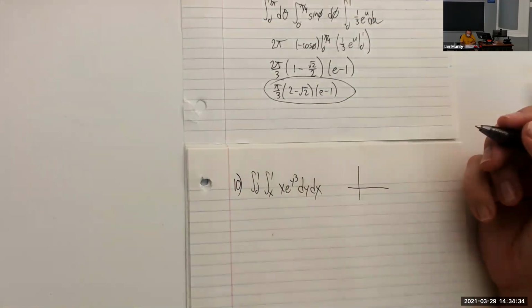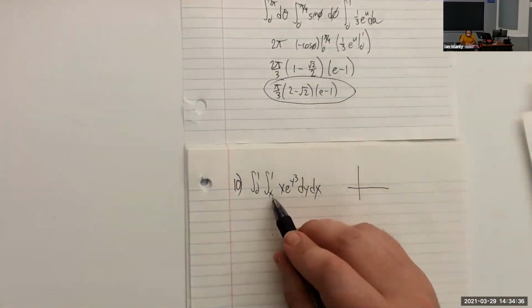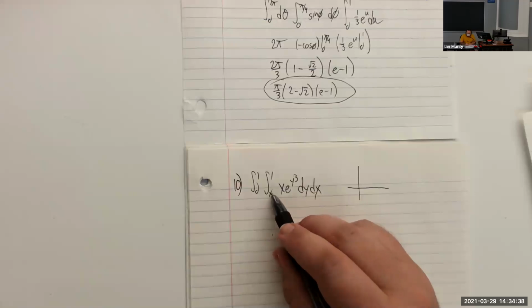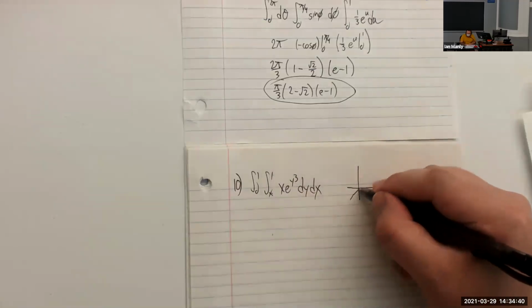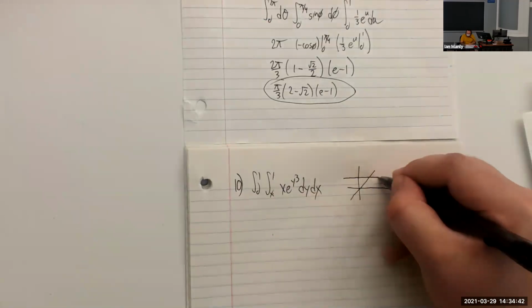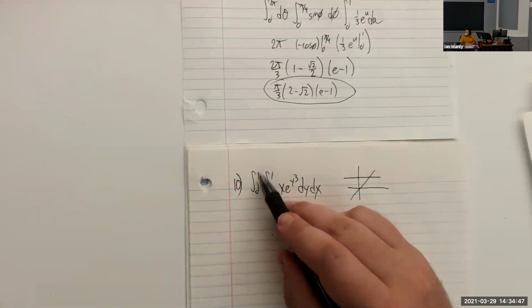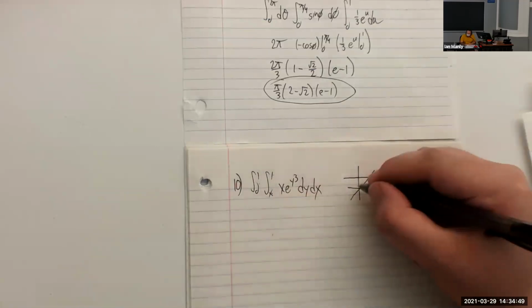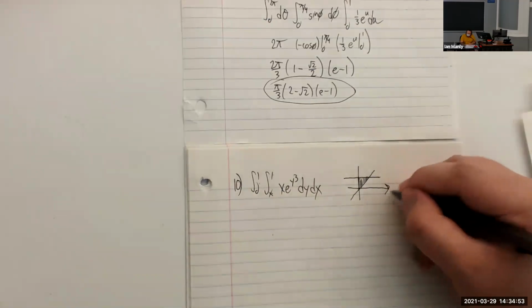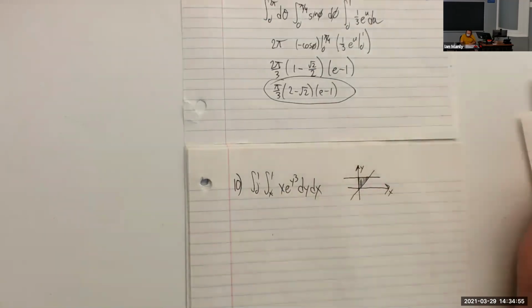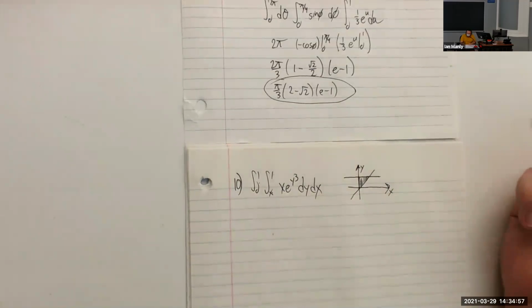So in order to change the order of integration, let's figure out what our region looks like. Our region is bounded from y equals x to y equals 1. So that's from here to here. And it seems like x goes from 0 to 1 right here. So this is the region that we're integrating over.